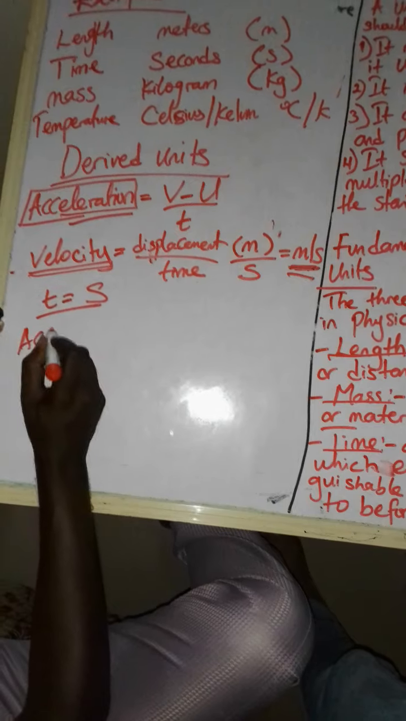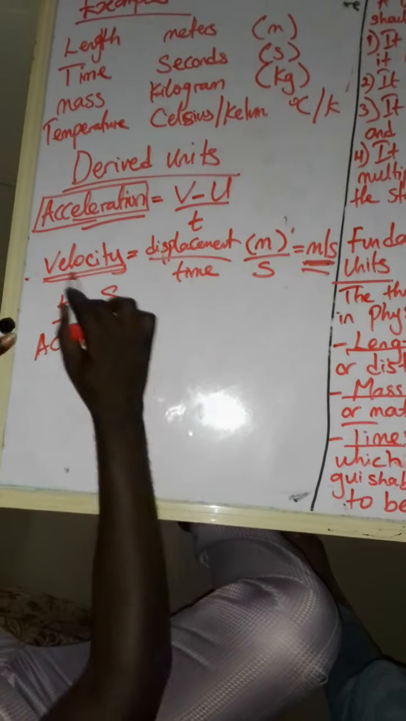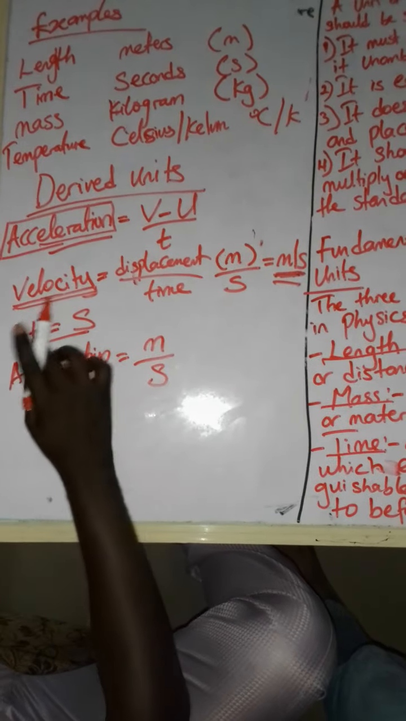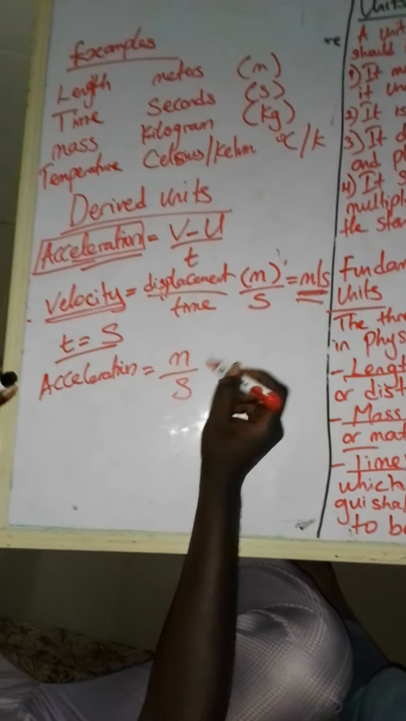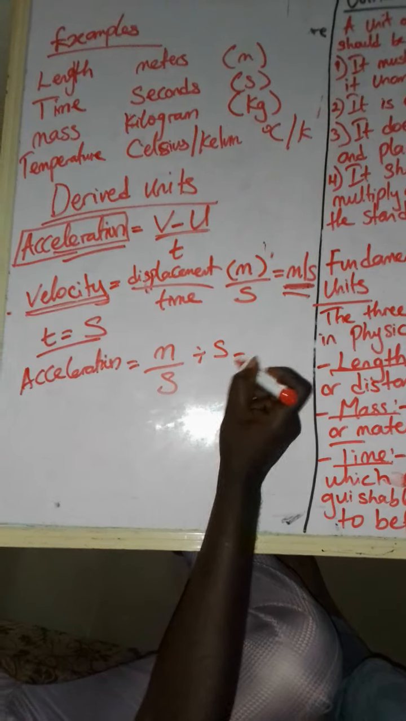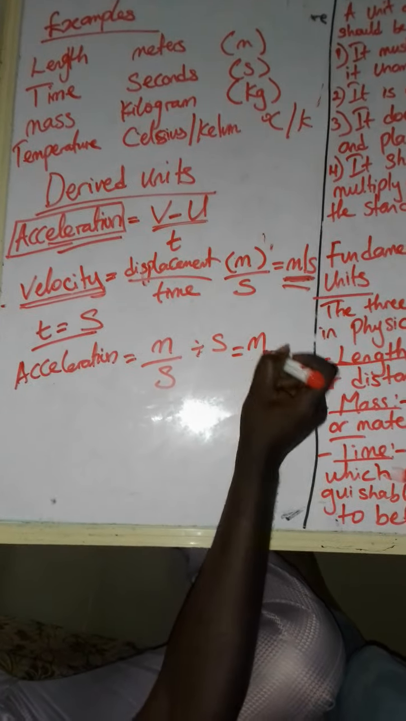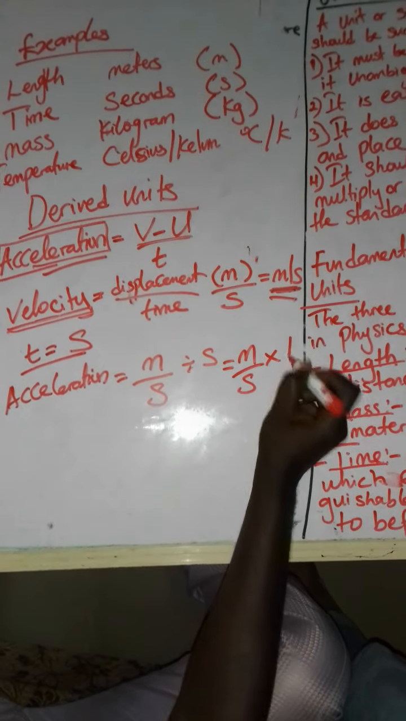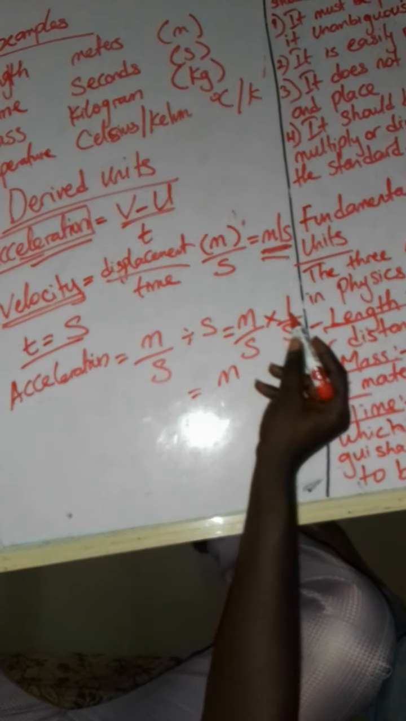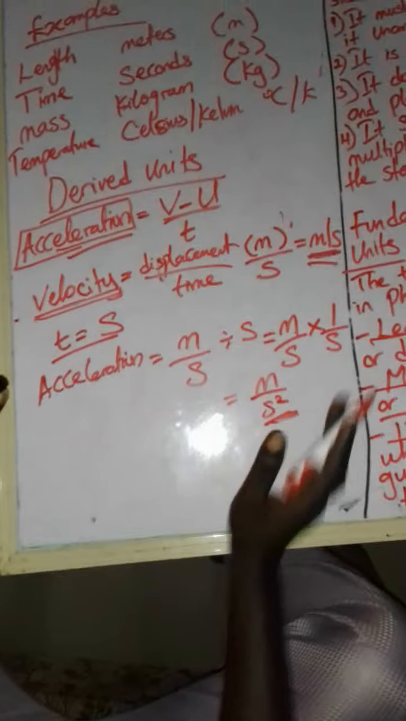So we say acceleration, the unit of velocity. Velocity here is meter per second, that is meter over seconds. Now we have the unit of time here, which is seconds, that is divided. You can see divided by seconds. Now we can apply our mathematics here, in which division changes to multiplication. We are going to have meter per second multiplied by 1 over s. So we are going to have meter times 1 over second square. So our unit of acceleration is meter per second square.